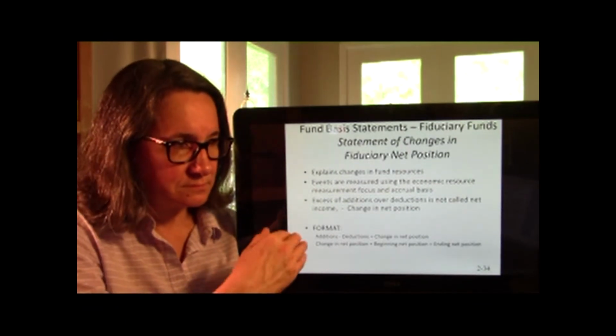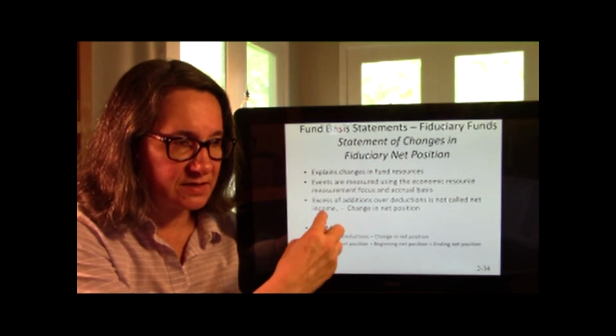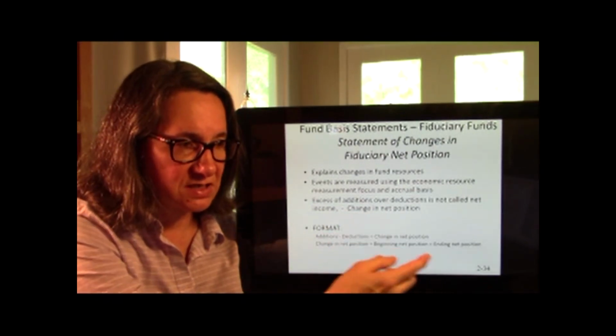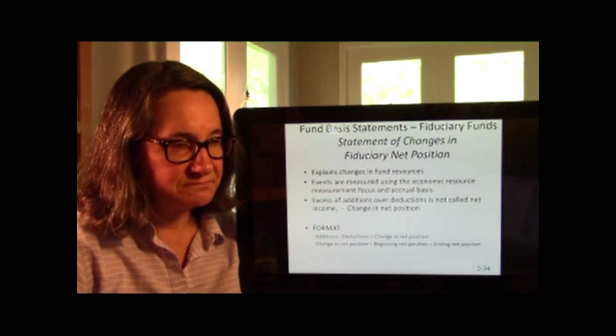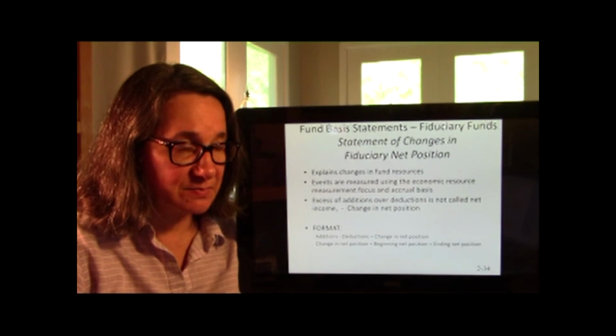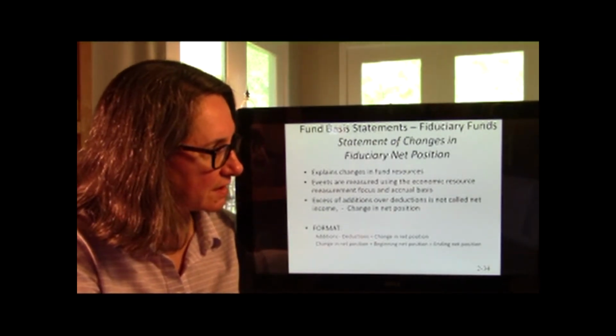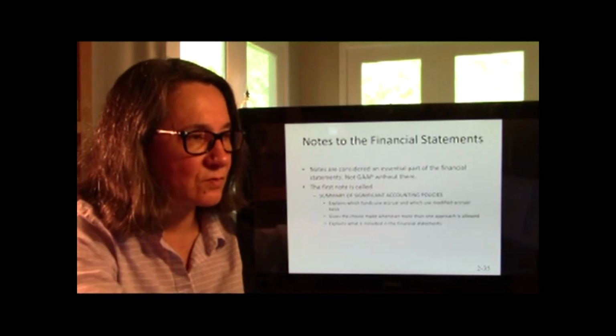So the statement of changes for the fiduciary funds is additions minus deductions equals change in net position. Change in net position plus beginning net position equals ending net position. Right? Makes a lot of sense when you think about what it's for.